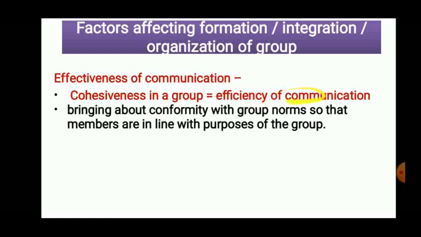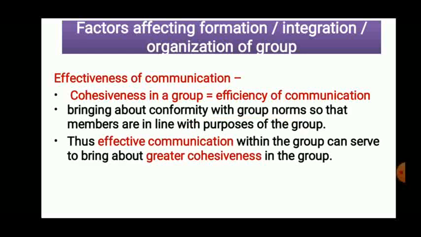This communication is useful to make members conform to the norms of the group. Norms means whatever you have decided to adopt and follow. If communication is strong, then we follow those norms, and the members try to achieve the particular purpose of the group. They are in line with the group.